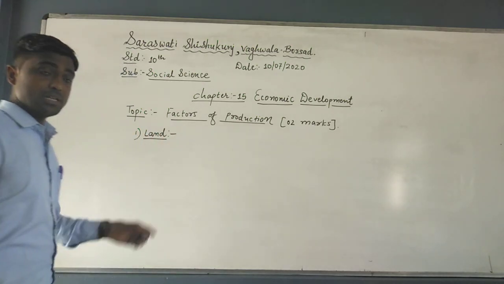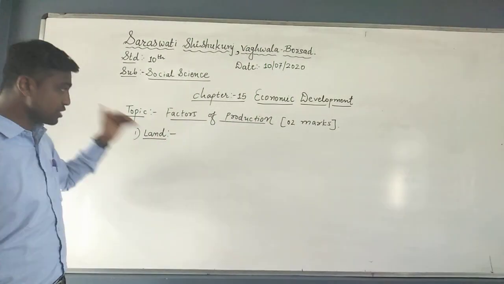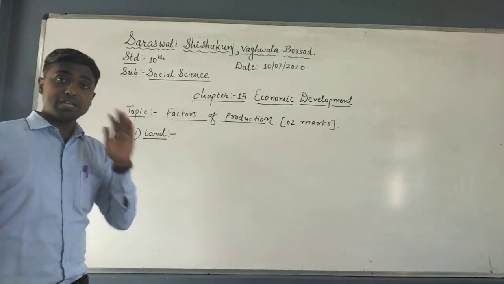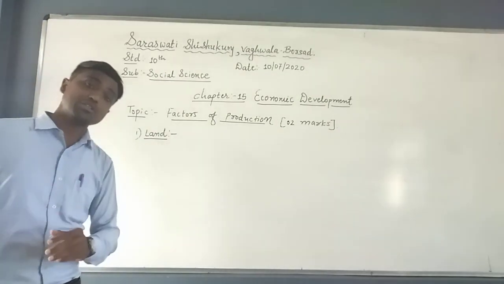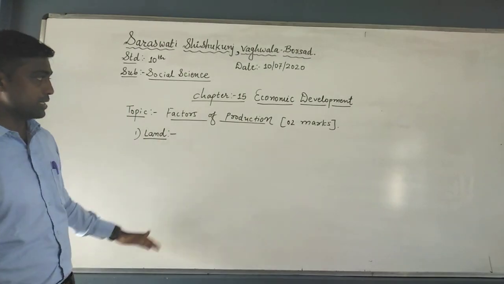Now student, it is asked in a different way also. These questions are asked, and from these questions they will ask other questions also. For example, land is the natural factor of production. Explain the statement. That we will also discuss in this video only. But first of all, we complete this answer.